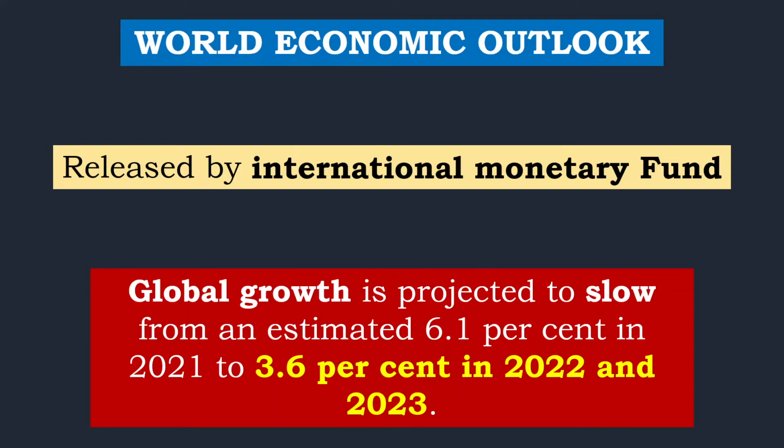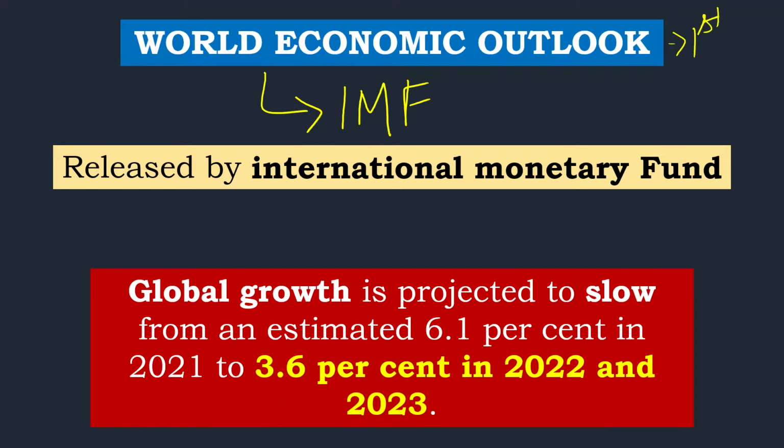The World Economic Outlook is released by the International Monetary Fund, IMF. The IMF has released the first of its two annual World Economic Outlook reports. So it releases two outputs every year, and this is the first report for this year.